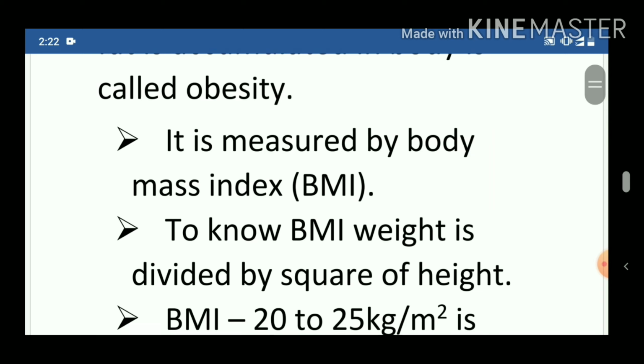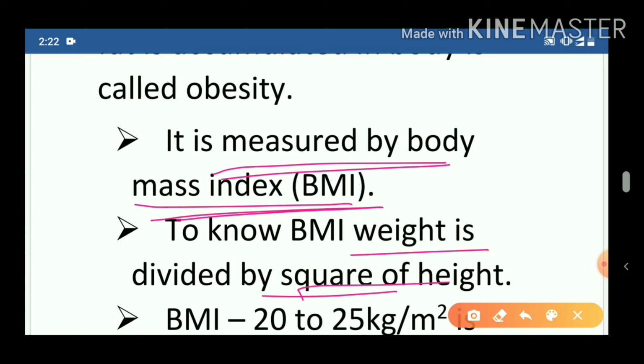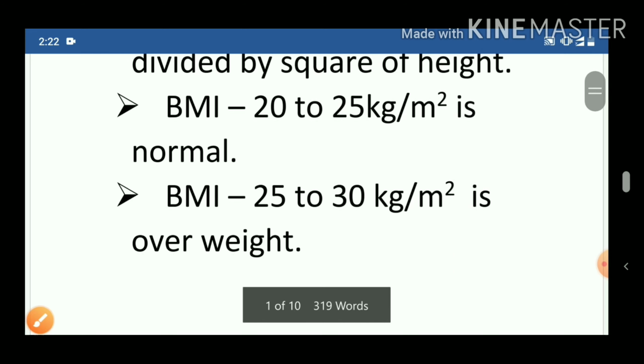Now, how can you measure obesity? Obesity is measured by body mass index. BMI is the short form of body mass index. Now, what is body mass index? To know that somebody is suffering from obesity, BMI is used. In BMI, the weight of the patient is divided by the square of his height. In this way, we get the BMI.